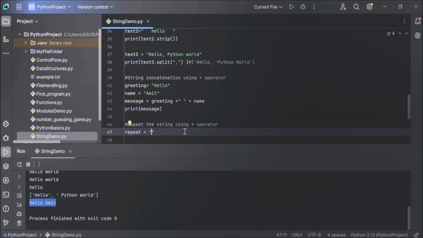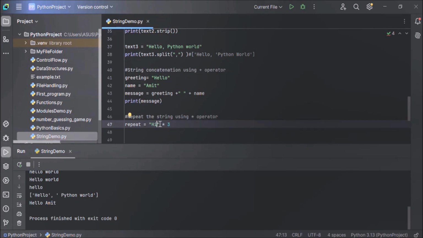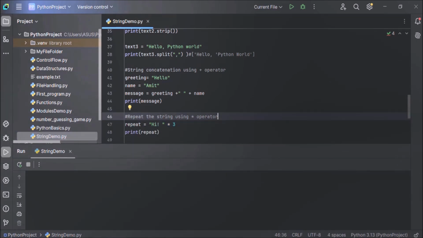In double quotes, the string you want to repeat, that is hi, and just multiply it 3 times. Let's add a space after hi and also an exclamation. So this word hi will be repeated 3 times, and the same will be stored in this repeat variable. So now let's execute the code and see the output.